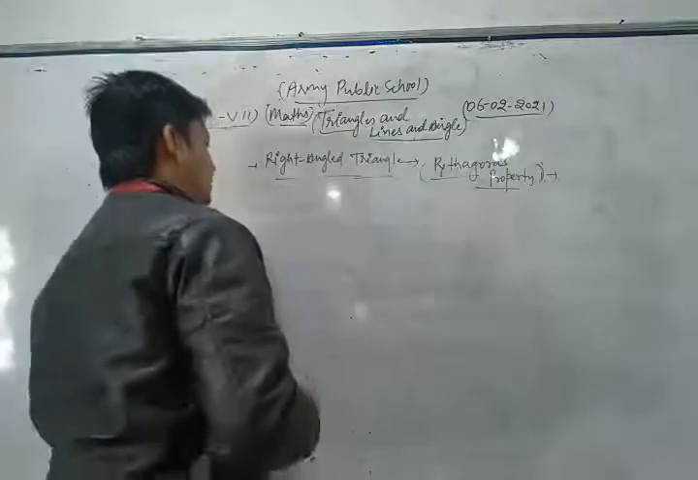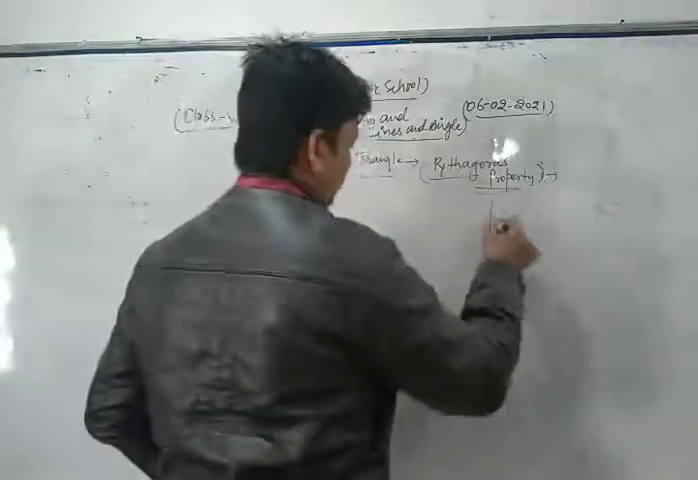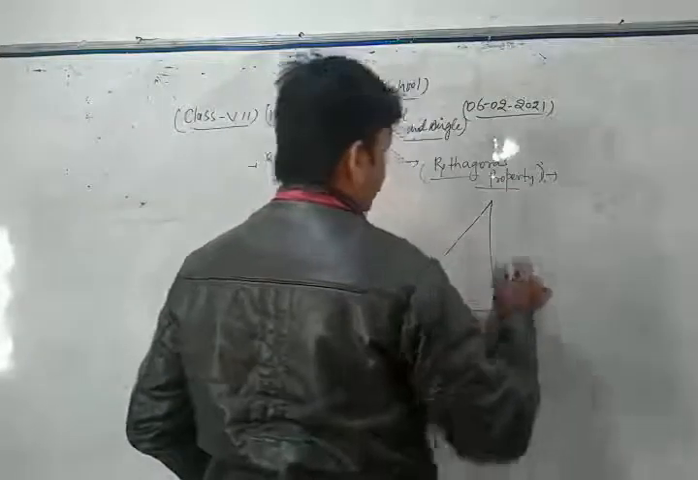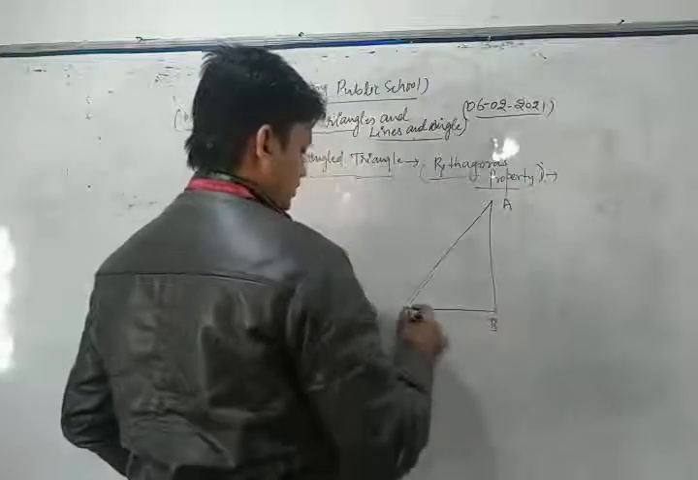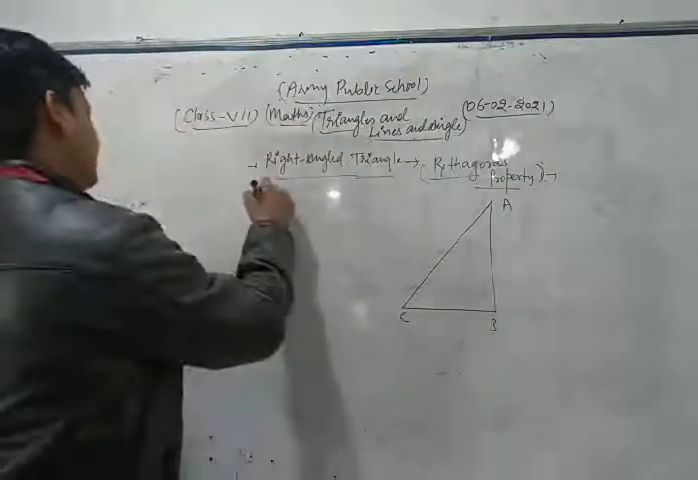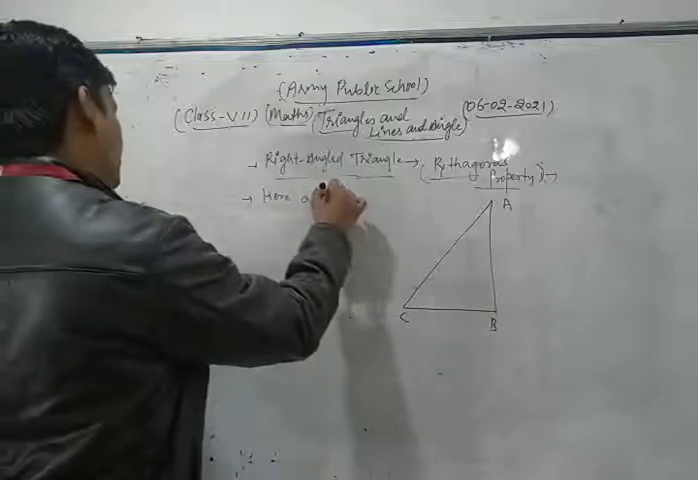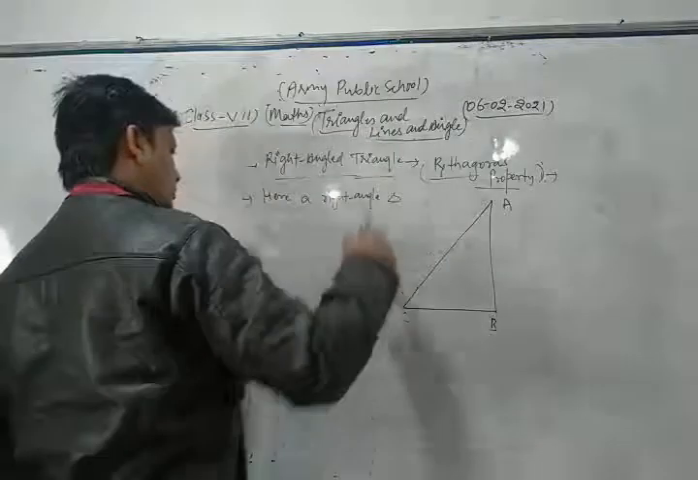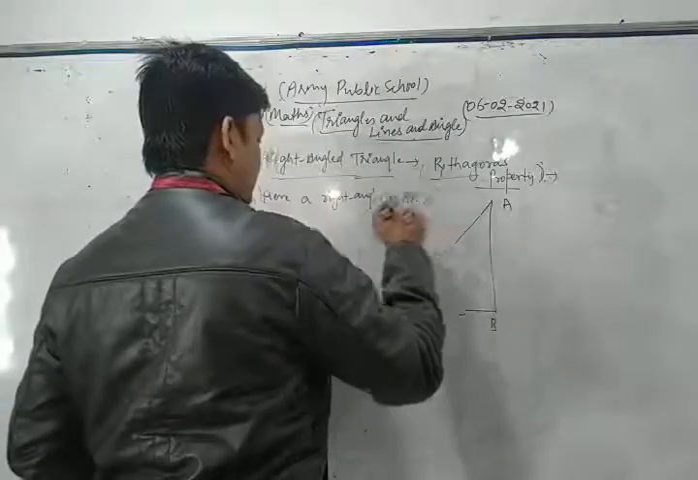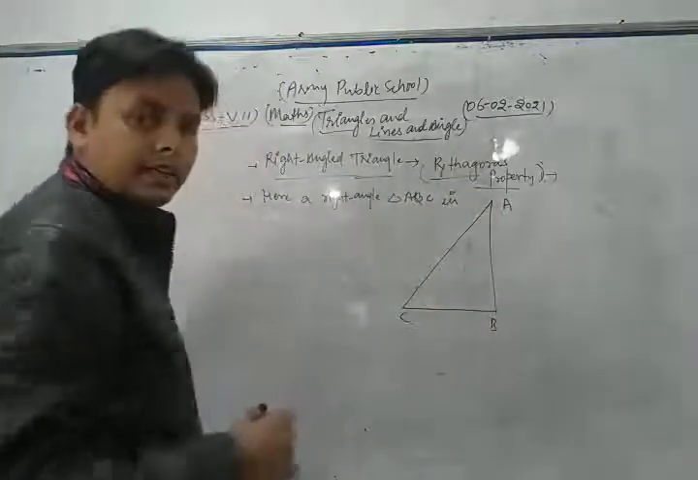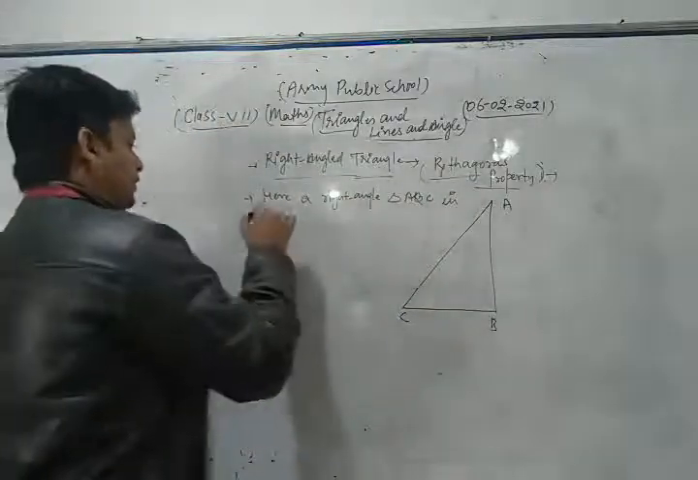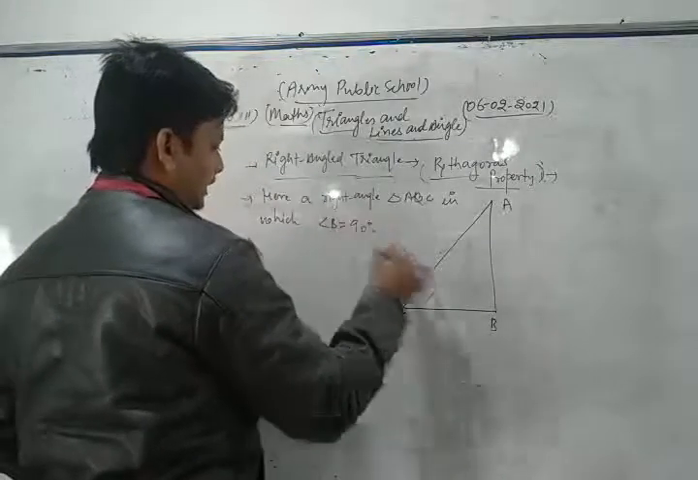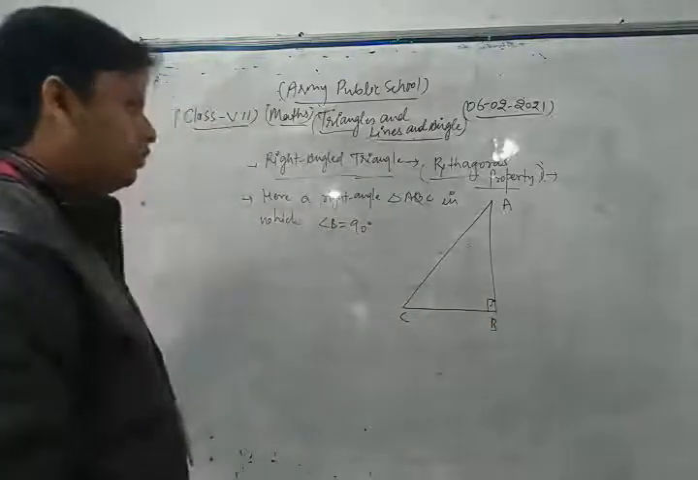Let's see, dear students. So, first of all, let me draw a right angle triangle ABC, in which angle B is equal to 90 degrees.